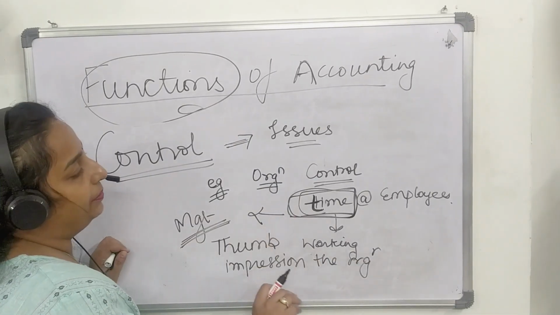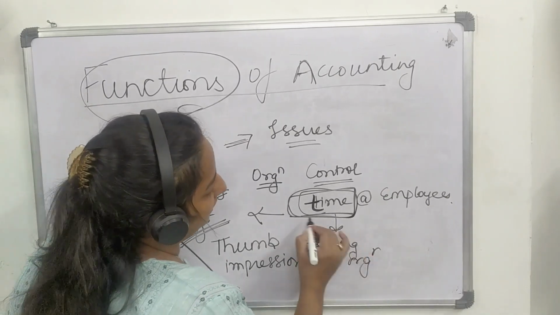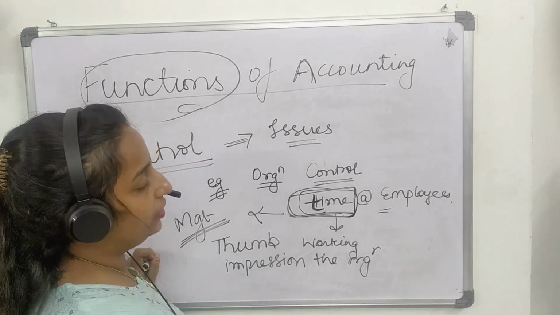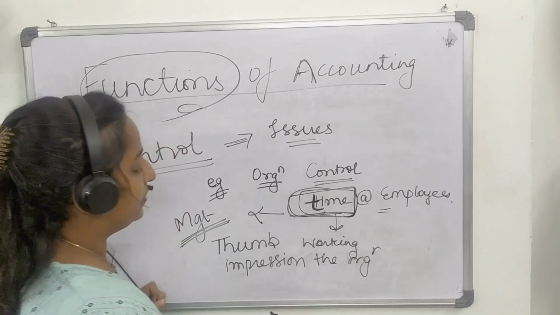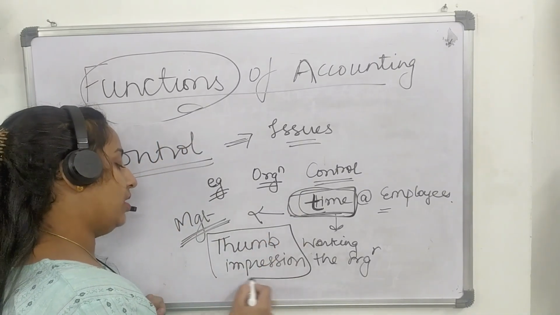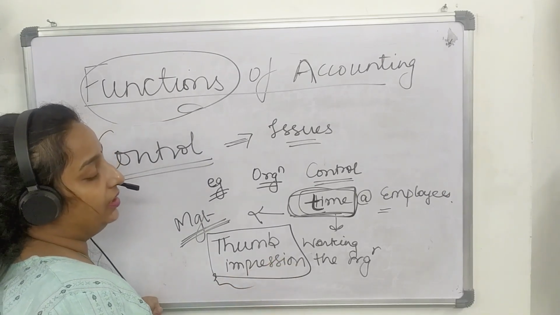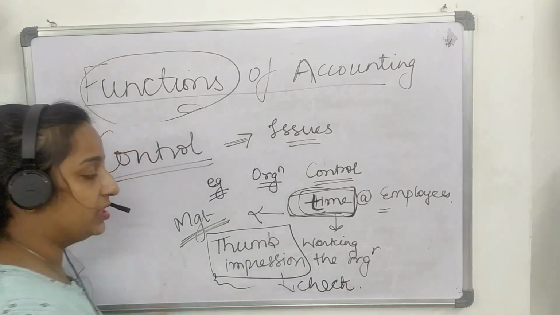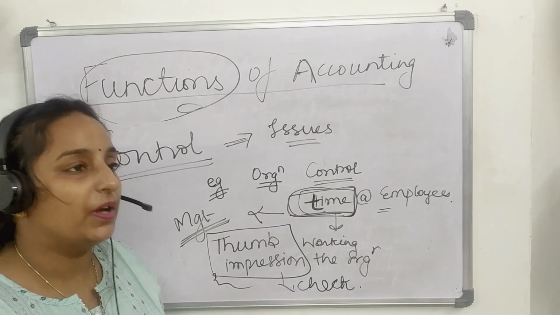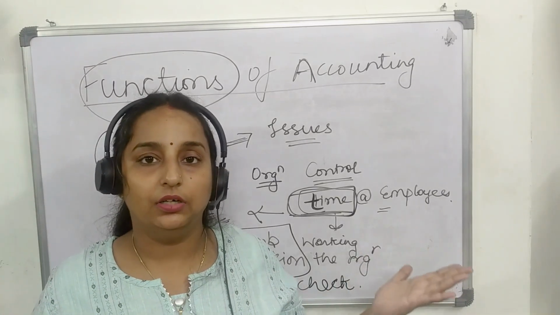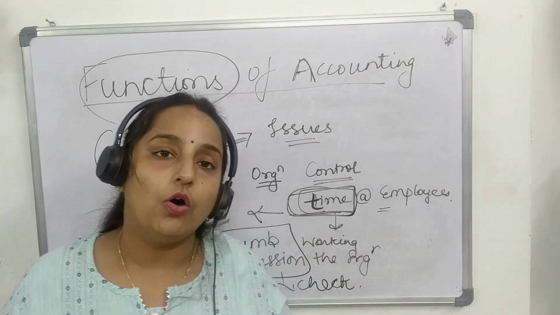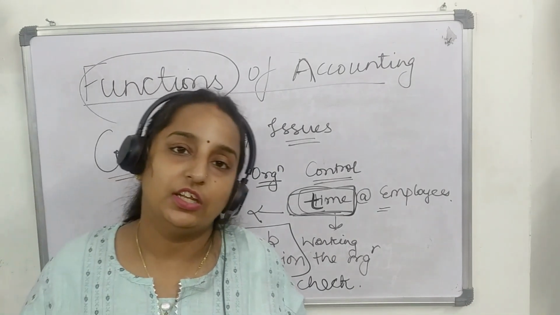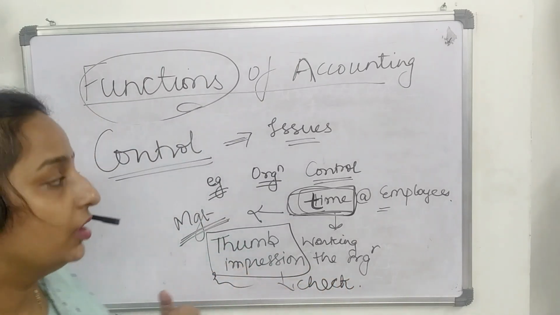This will keep a check at what time the employee has entered the premises, so that we can have a proper pattern after a certain period of time, that is, what is the actual time of working by each and every employee, so that we can evaluate their performance. This is what control is.